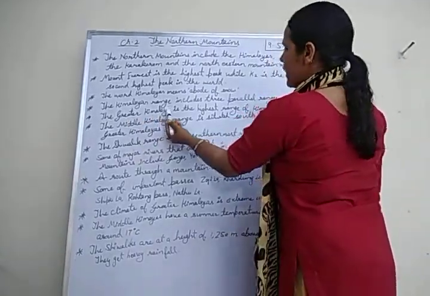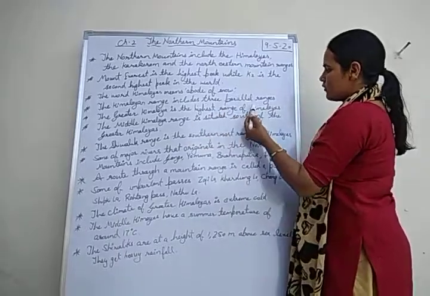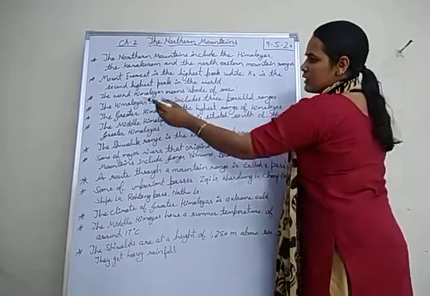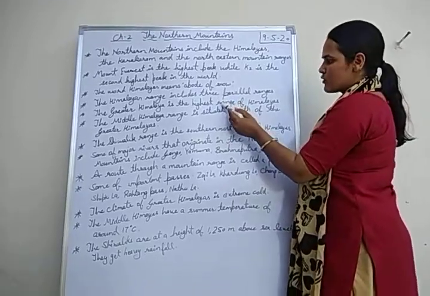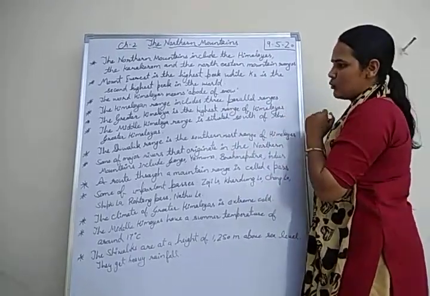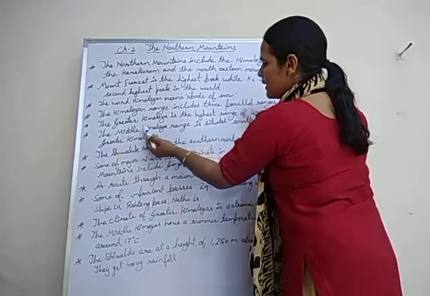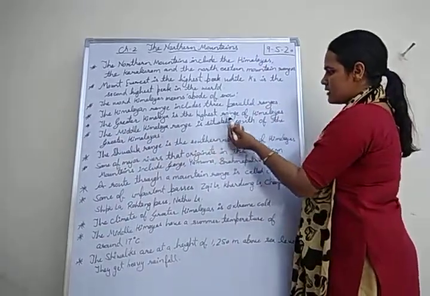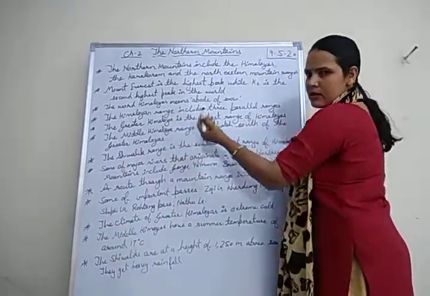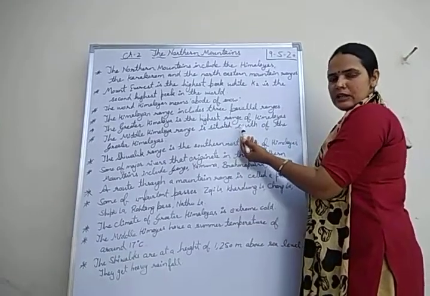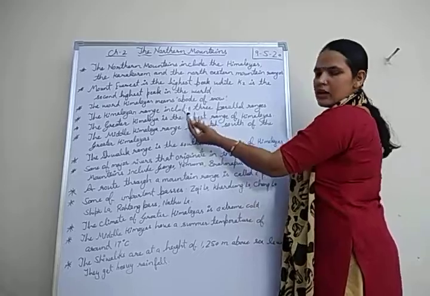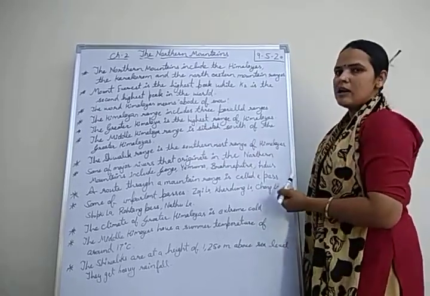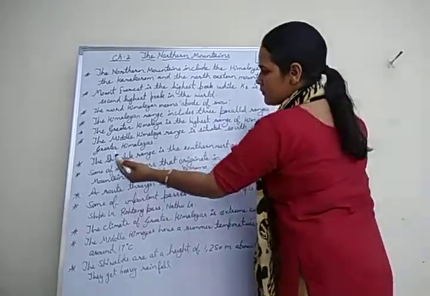The Greater Himalaya is the highest or northernmost range of the Himalayas. The Middle Himalaya range is situated in the southern direction of the Greater Himalaya and is known as Himachal.